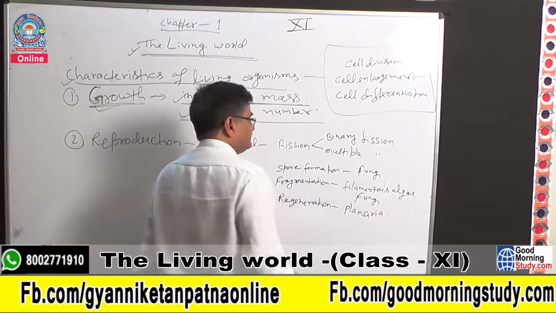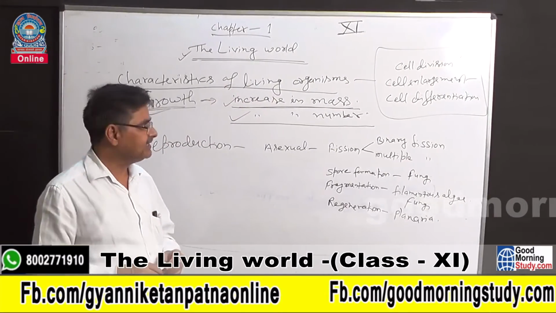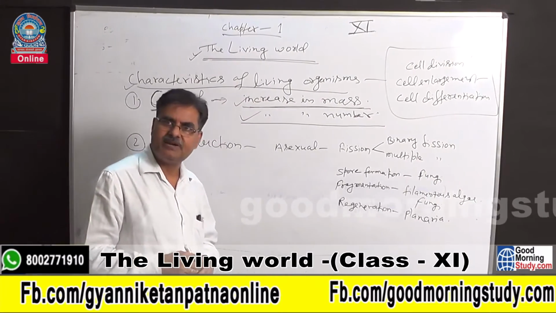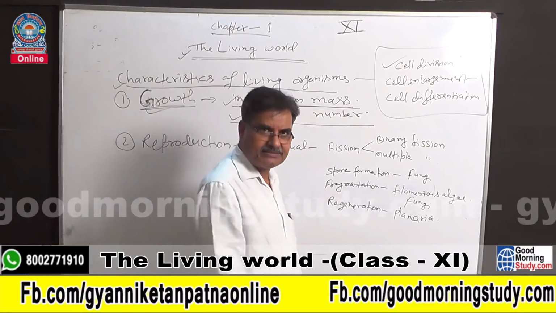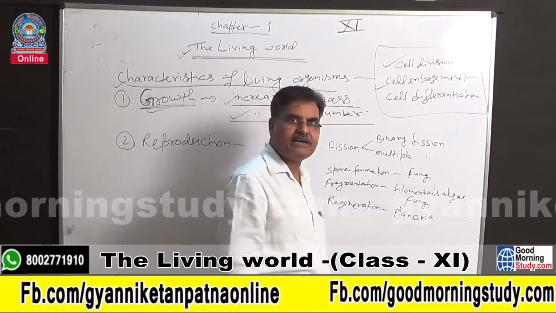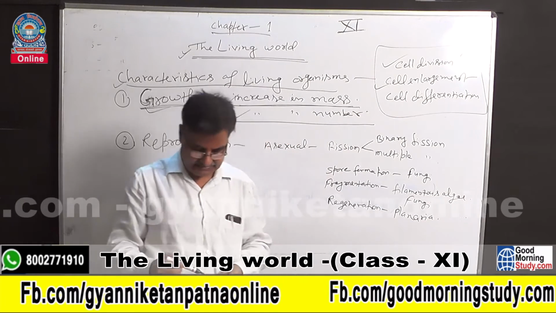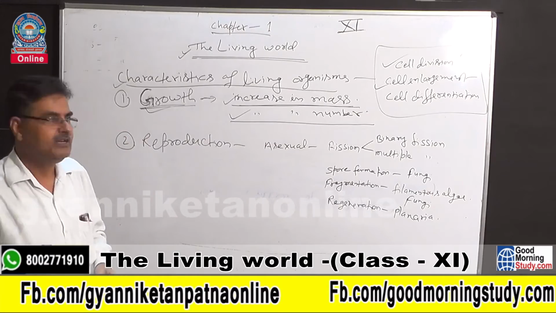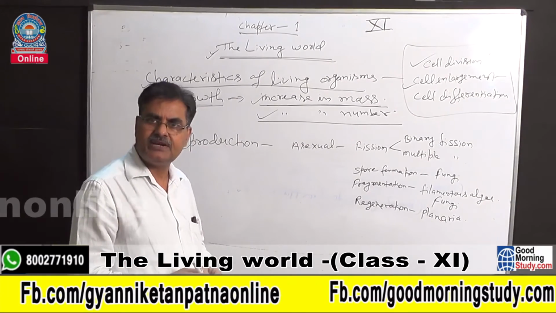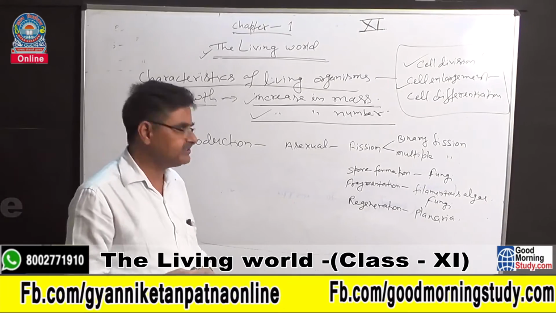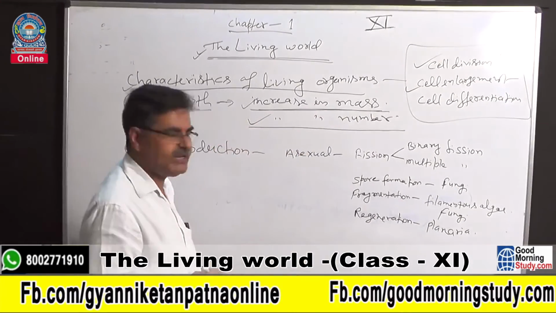First of all, a cell increases in size, and when the cell reaches its maximum size, it divides to form daughter cells, and again cell enlargement occurs, meaning the size of the cell increases. Finally comes cell differentiation. Cell differentiation means the cells change to form different kinds of tissues, then different tissues form organs and organ systems. So these are the processes of growth in living organisms.